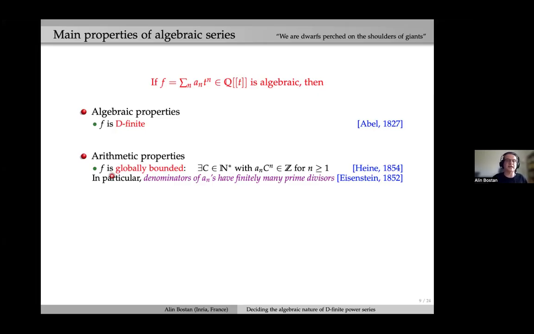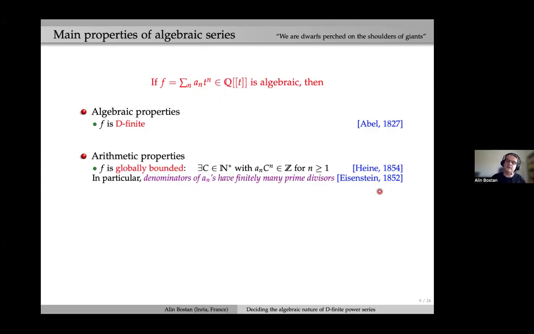The proper word is that F is globally bounded, and this means that up to a rescaling, the coefficients become integers. So there always exists a C such that a_n times C to the n become integers for all n strictly positive. And that's a result often attributed to Eisenstein. So Eisenstein indeed studied the question, and he discovered in his last paper, unfortunately he died very young, that denominators of coefficients of algebraic power series only have finitely many prime divisors.